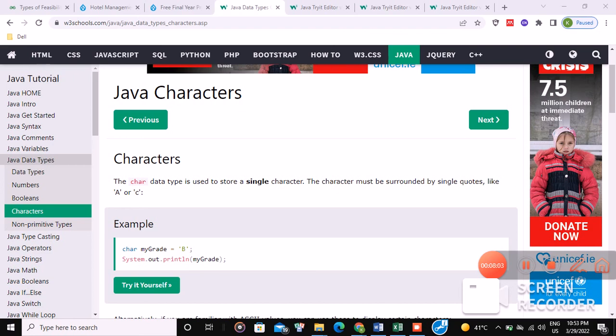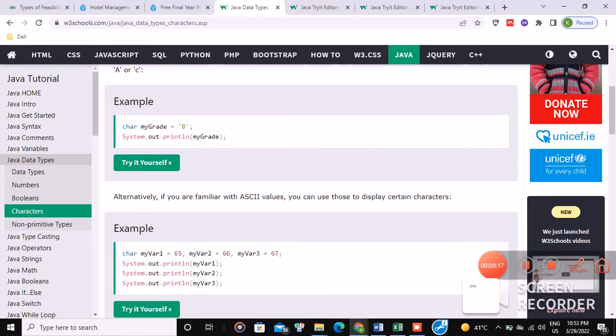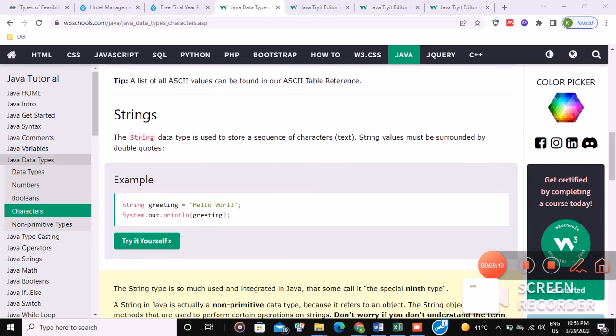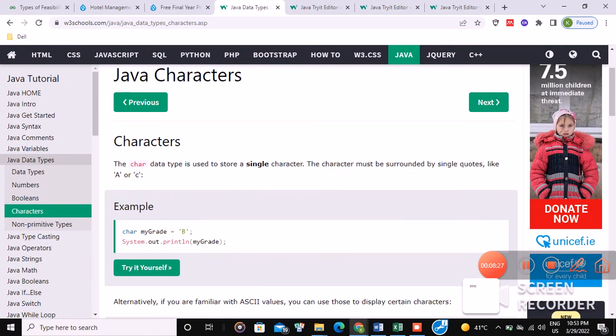In character we store values by using single quotes, but in string data type we store our characters by using double quotes. Here we have stored our values by using double quotation in string, but in characters we store them by using single quotation.